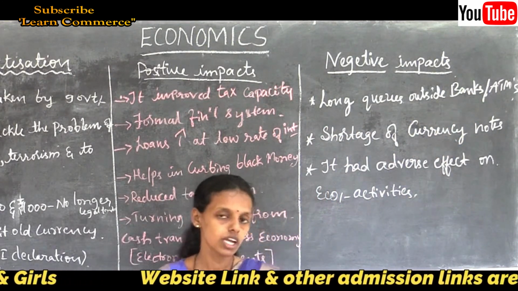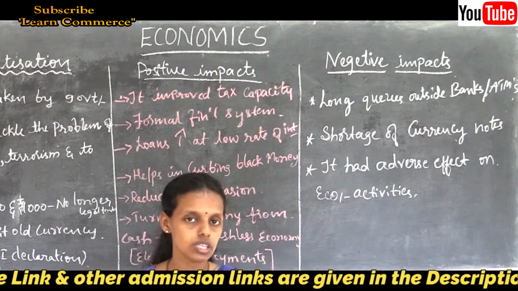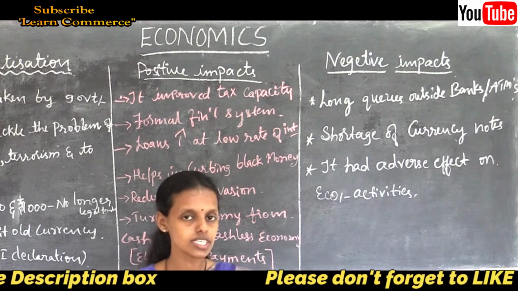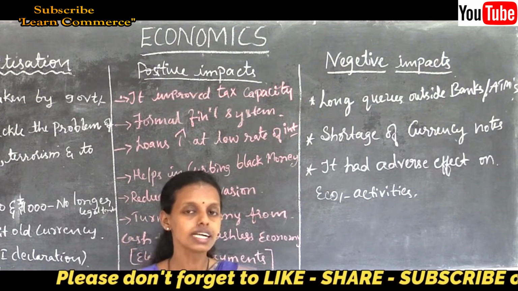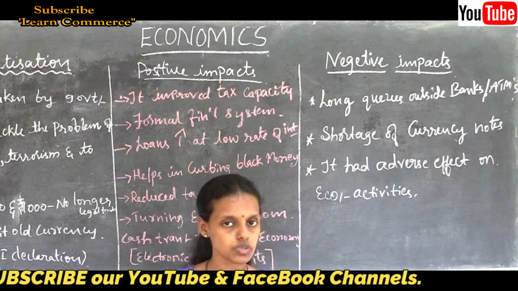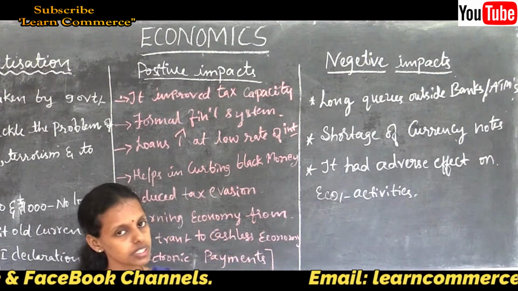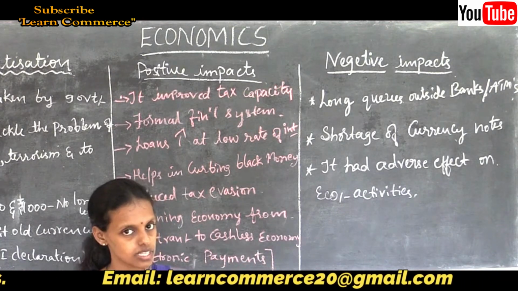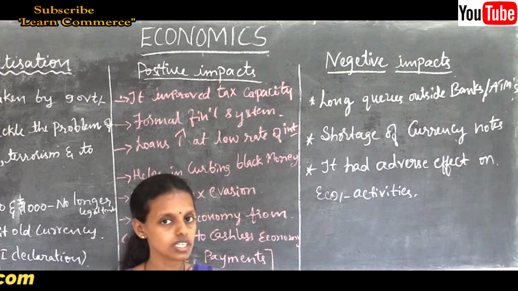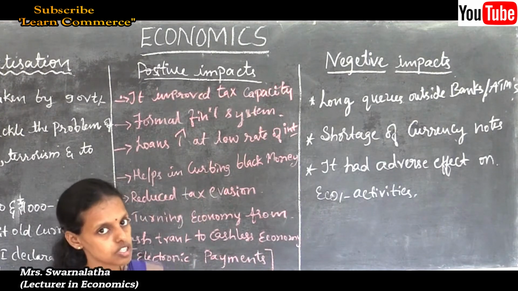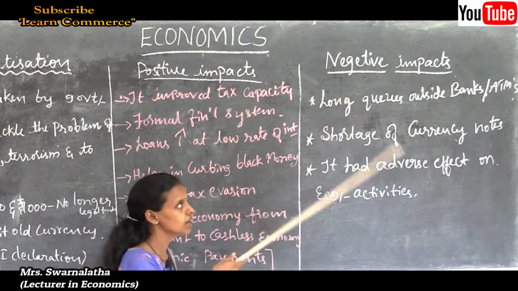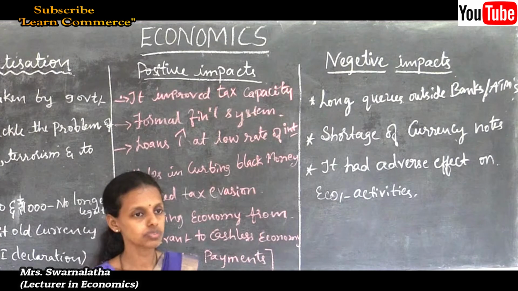Whenever changes occur, all the people murmur about it, and nobody wants to accept it. But whatever decision the government or RBI takes regarding money is for the benefit of the society and economy, not for disadvantages. The main aim is the distribution of national income and maintaining equality in the distribution of income and wealth. So the long queues you see outside banks and ATMs are one of the demerits.